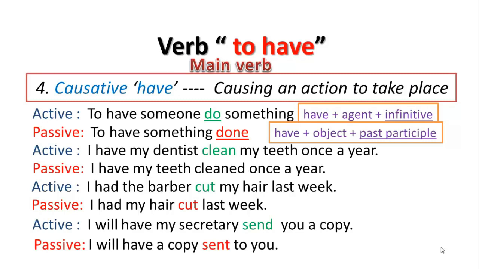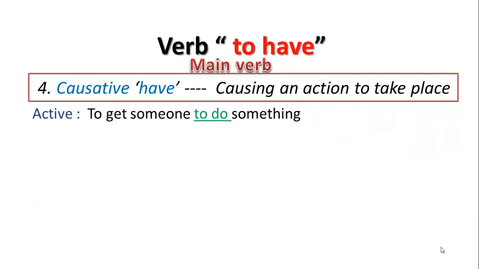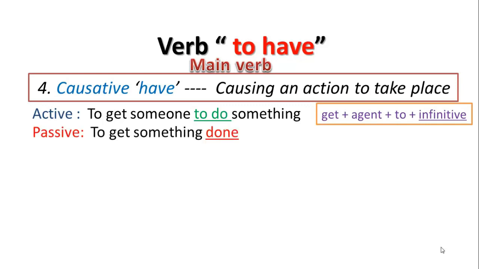Can we use the word got with the causative have? In fact, no, we cannot. But we can use the verb to get instead of the verb to have. And there will be some change in the active form. In the active form, the verb to get is always followed by to plus the infinitive. So, to get someone to do something. In the passive form, it is the same as the verb to have, to get something done.